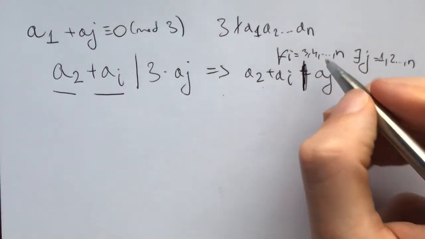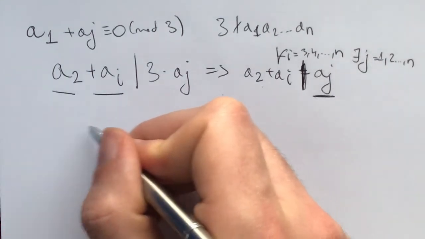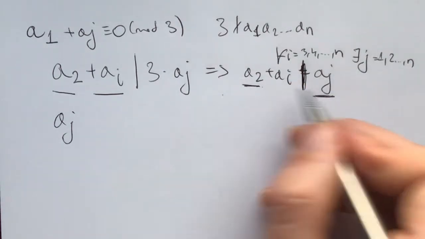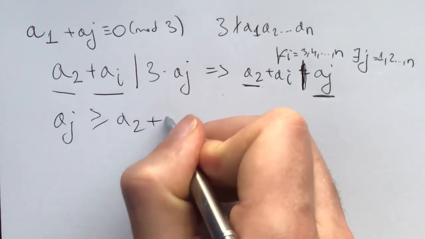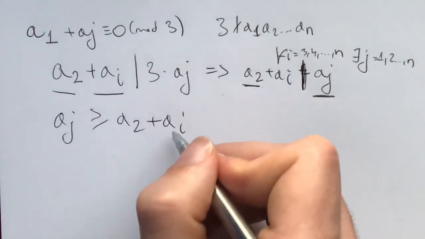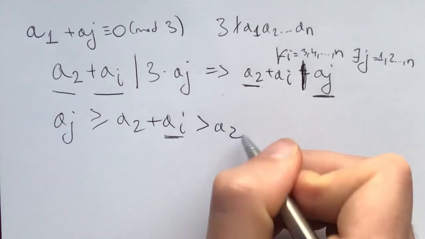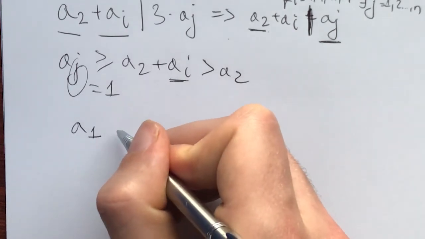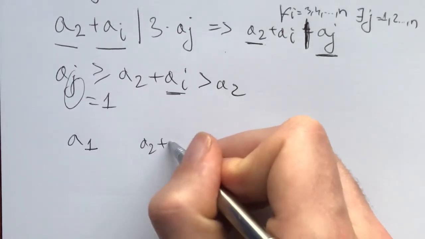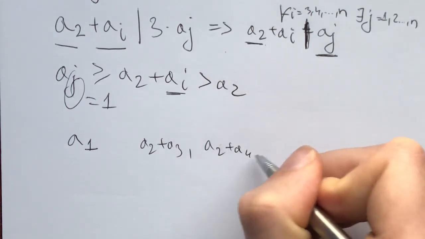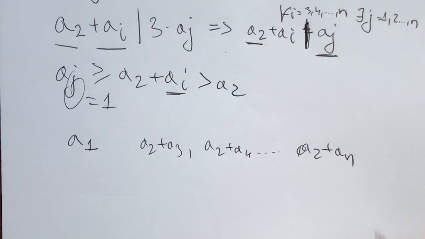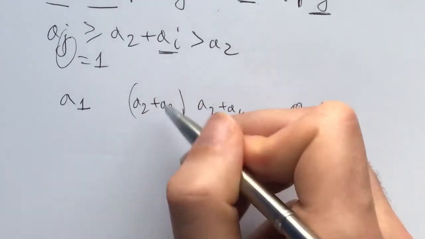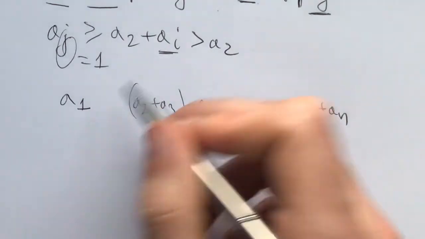Well, the question is really, what can j be? You see, aj, because it's divisible by a2 plus ai, and a2 is the second biggest one here. We know by divisibility that aj is greater than or equal to a2 plus ai for each i. And because ai is greater than 0, this is greater than a2, which means that j is equal to 1, which means that a1 is divisible by a2 plus a3, by a2 plus a4, by all of them, a2 plus an. Now getting to this conclusion, the previous thing where I said a1 could be incredibly large, the multiple of all of these, seems like foreshadowing.